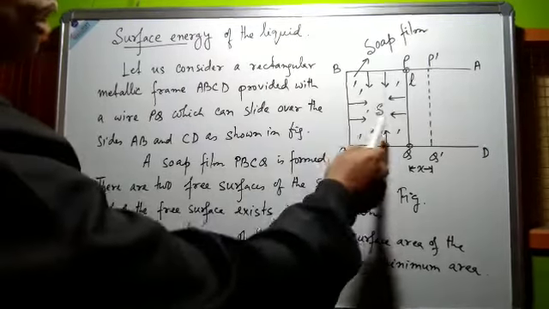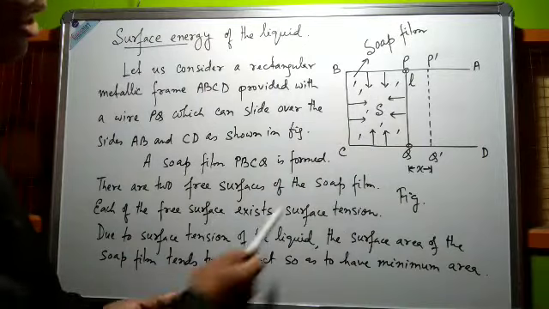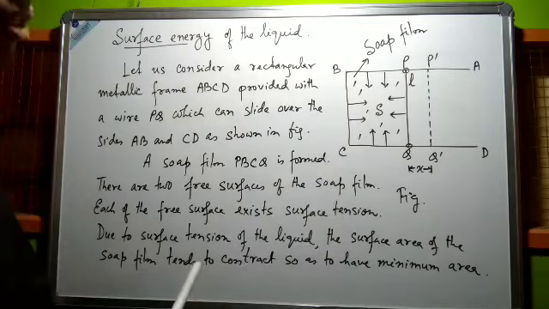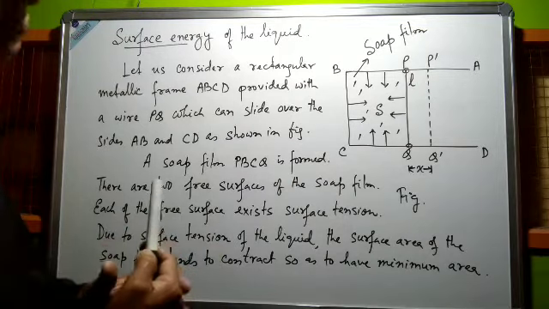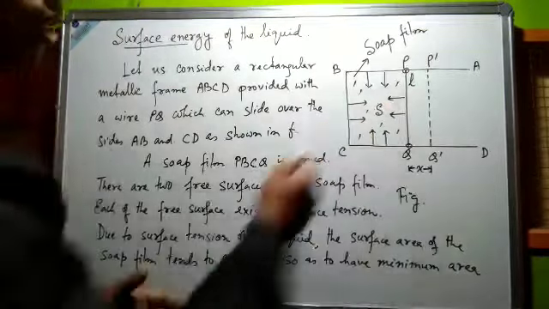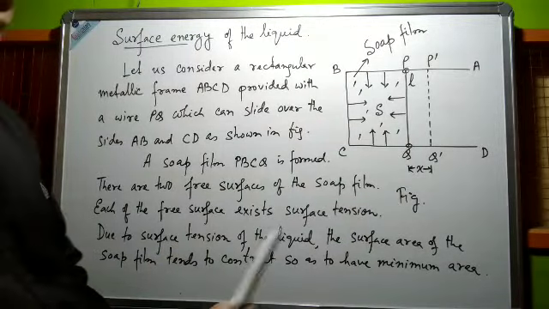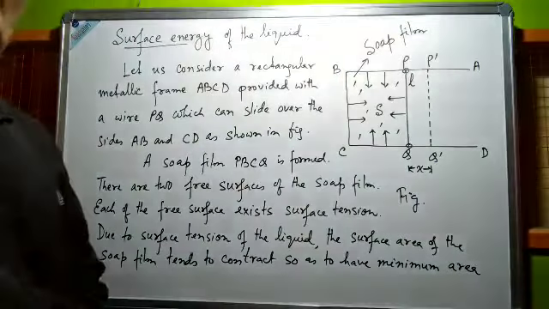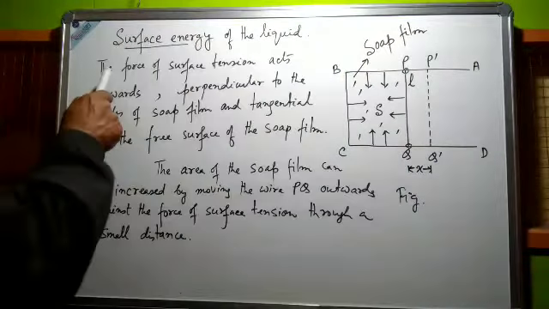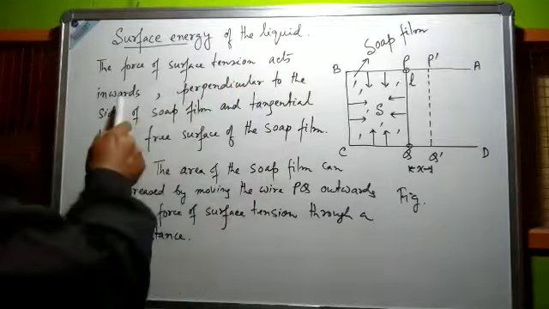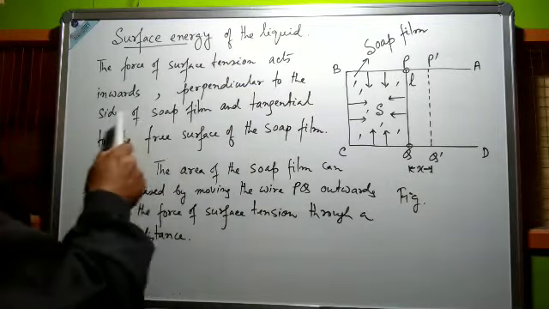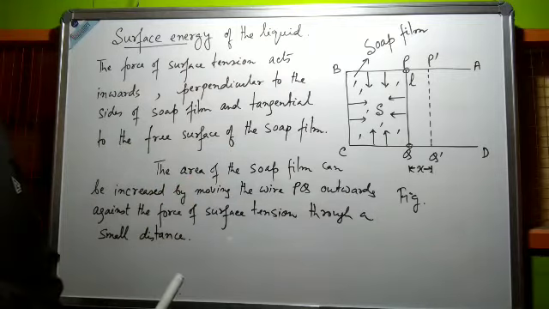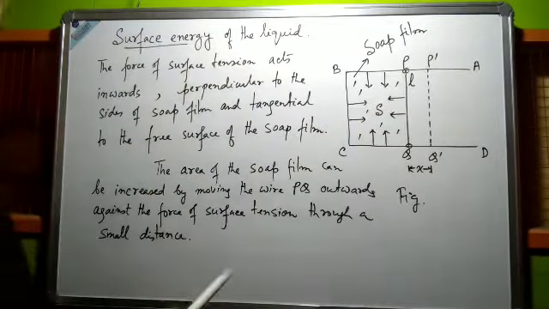In this figure, S represents surface tension, and the arrow lines represent the force of surface tension. This force of surface tension acts inwards, perpendicular to the sides of the soft film, and tangential, that is, parallel to the surface of the soft film.